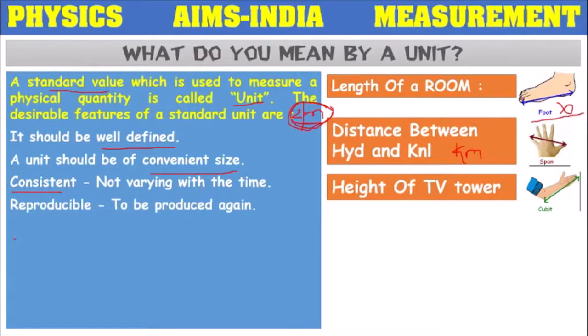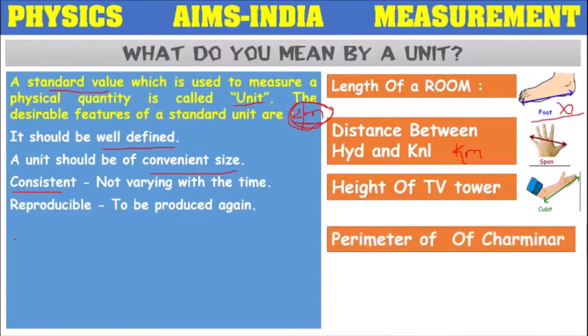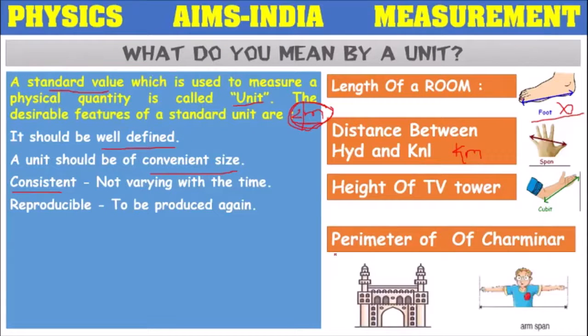Reproducible. It should be produced again. Suppose we want to measure the perimeter of the Charminar with the arm span. One officer came there, he wanted to measure the perimeter of the Charminar to arrange some fencing. He took the help of one of his employees, and with his arm spans he measured the perimeter. Later he went to the shop to buy the material required for the fencing.